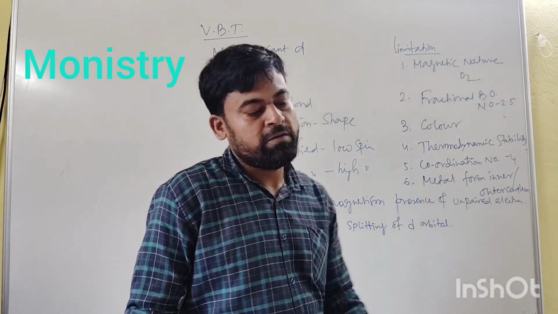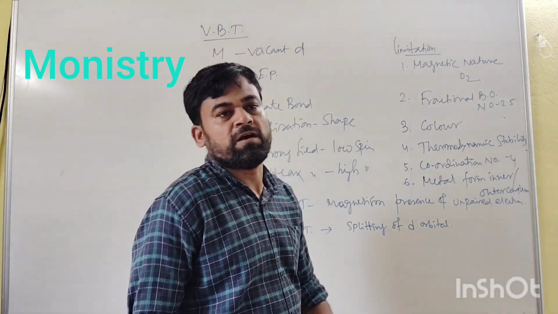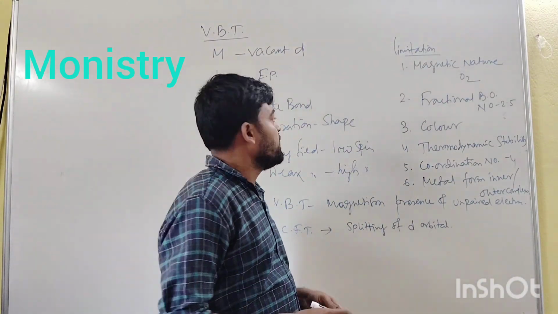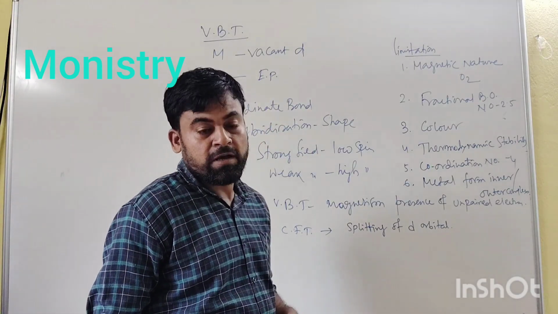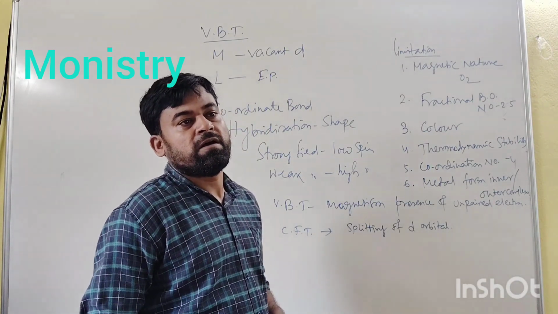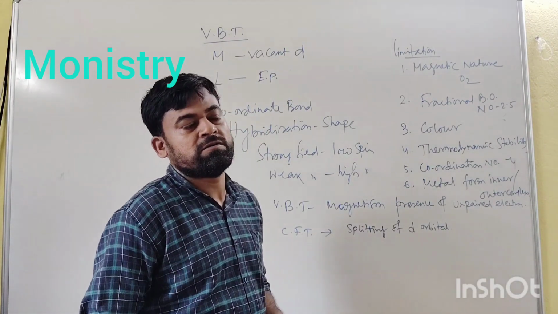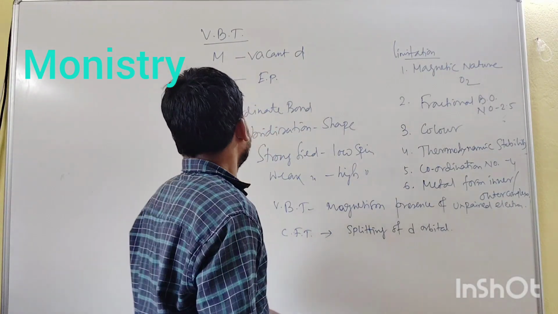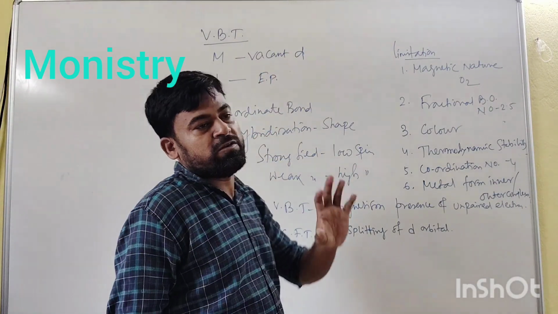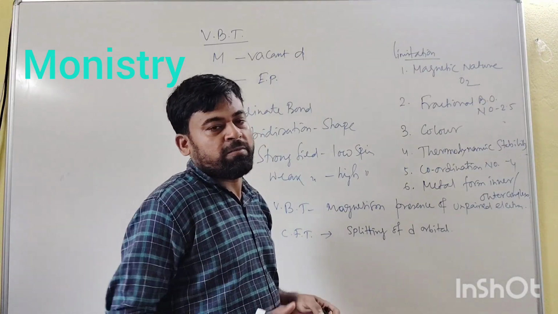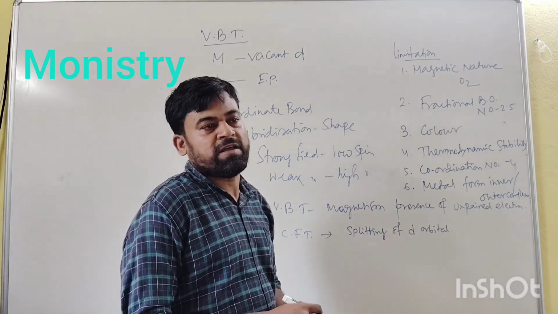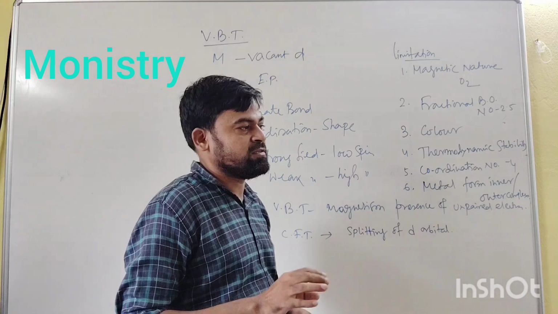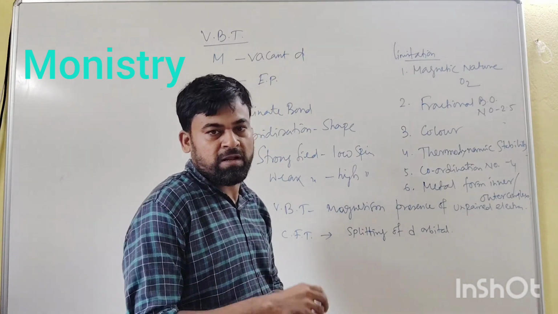Hello dear student. In the previous class I discussed the valence bond theory, and here I discuss its limitations. Mainly, the valence bond theory says, in summarized form, that there is a central metal atom or a metal ion.